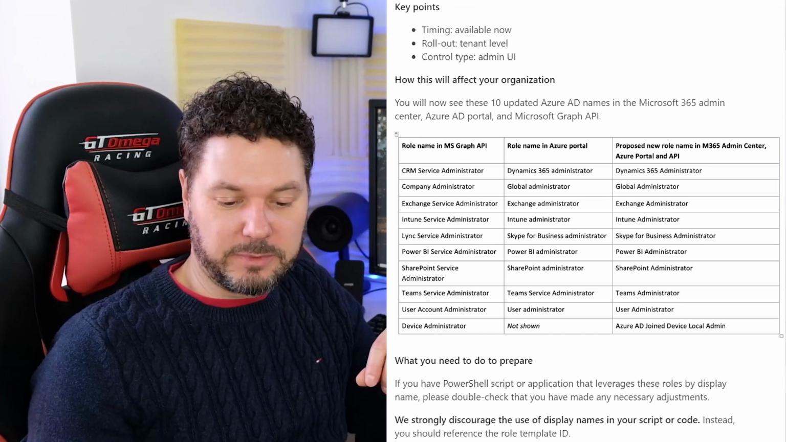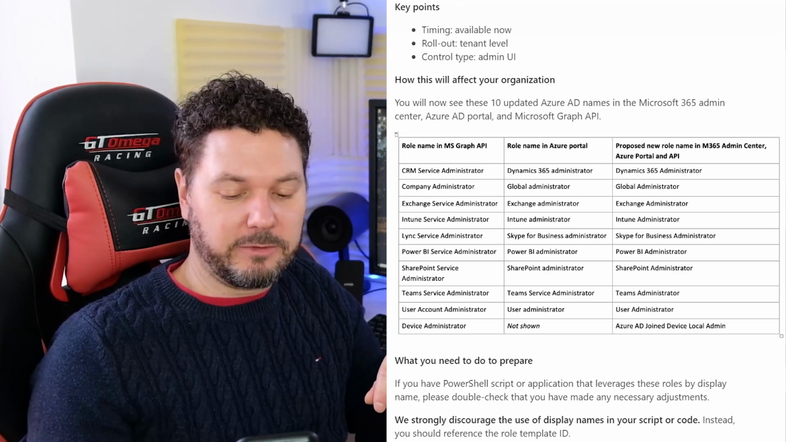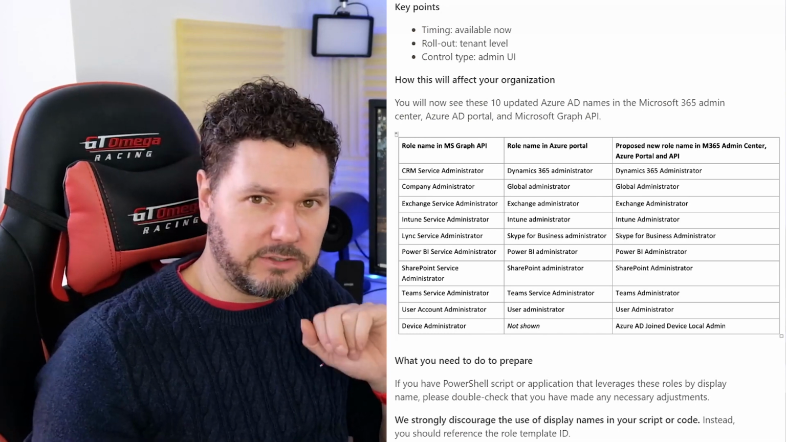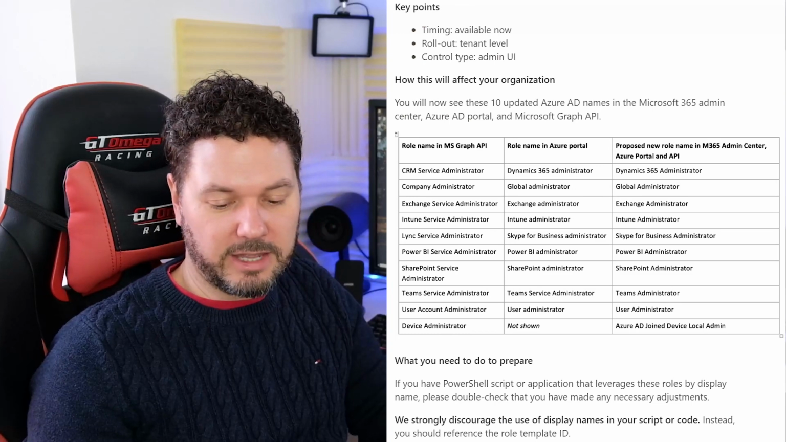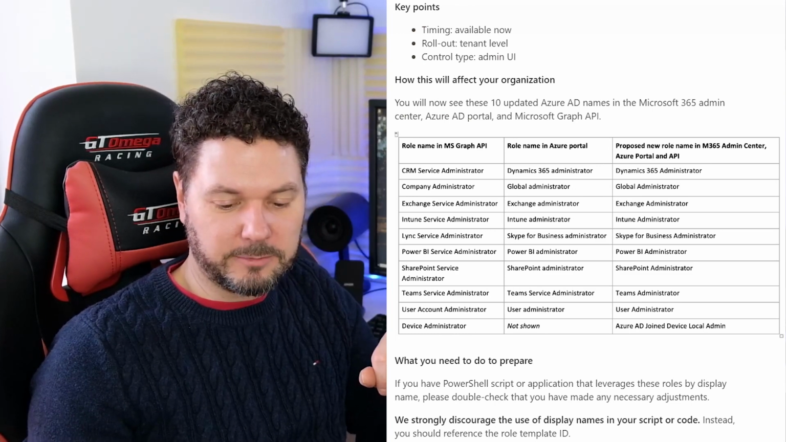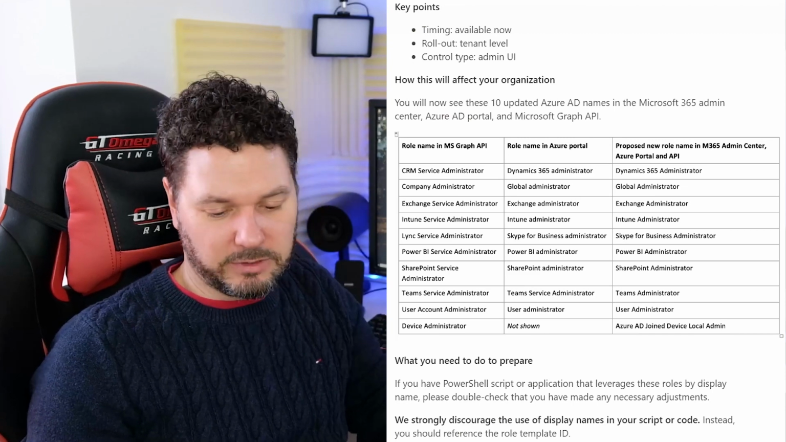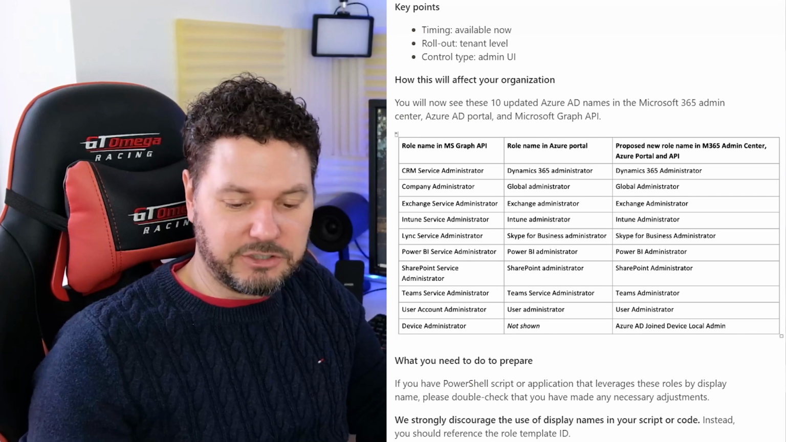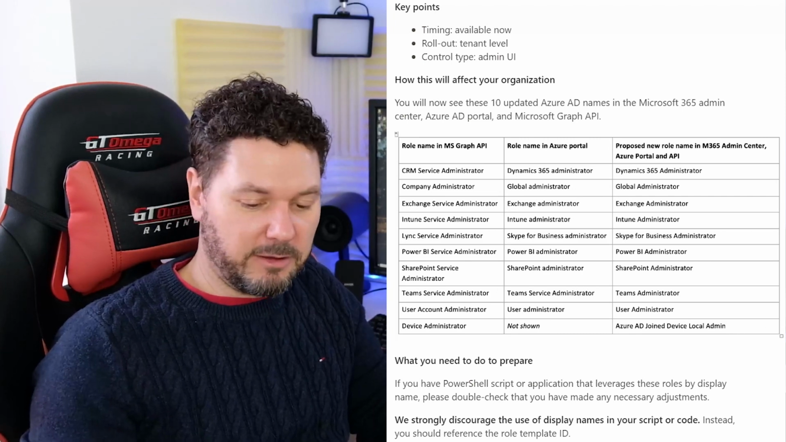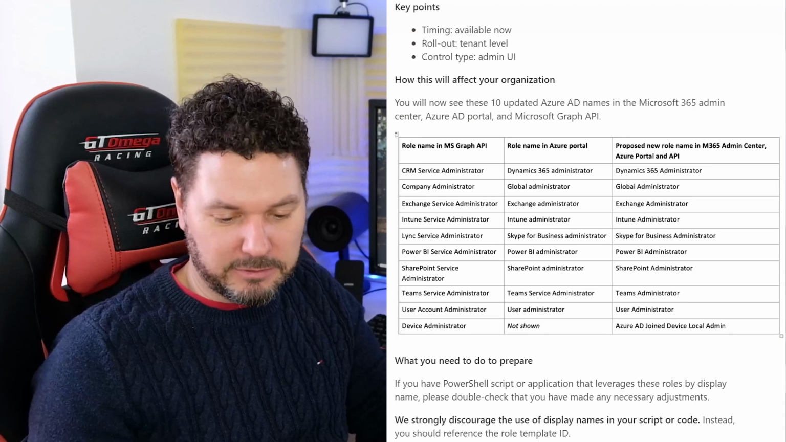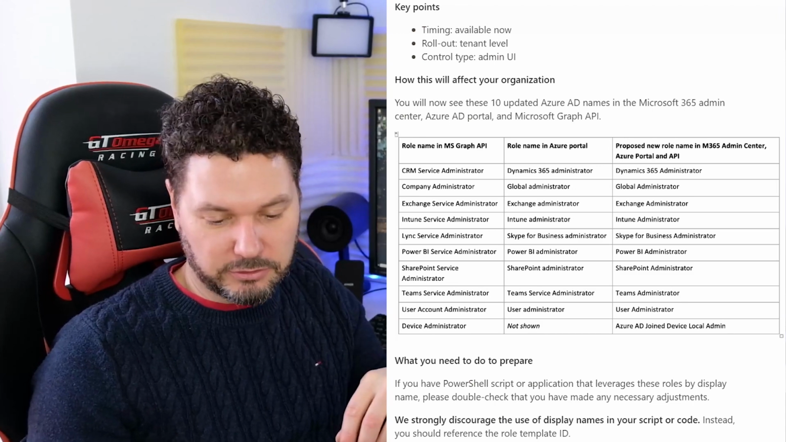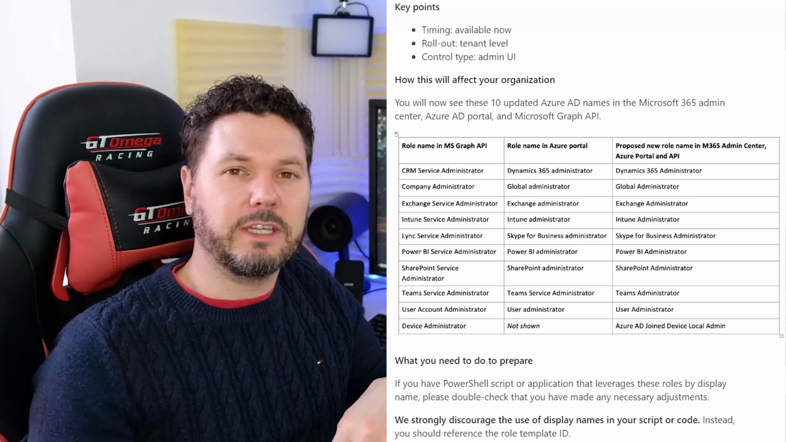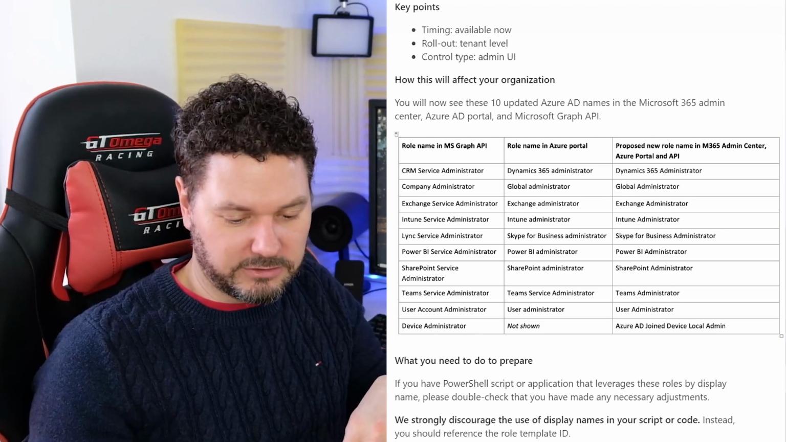The next one is the Company Administrator from the MS Graph API, known as the Global Administrator with a lowercase a in the Azure Portal, and across all services that's going to be known as Global Administrator with camel case, so capital G, capital A. The next one is the Exchange Service Administrator, that's the MS Graph API name. The role name in the Azure Portal is Exchange Administrator, and that's going to be aligned to be called Exchange Administrator across all those services.